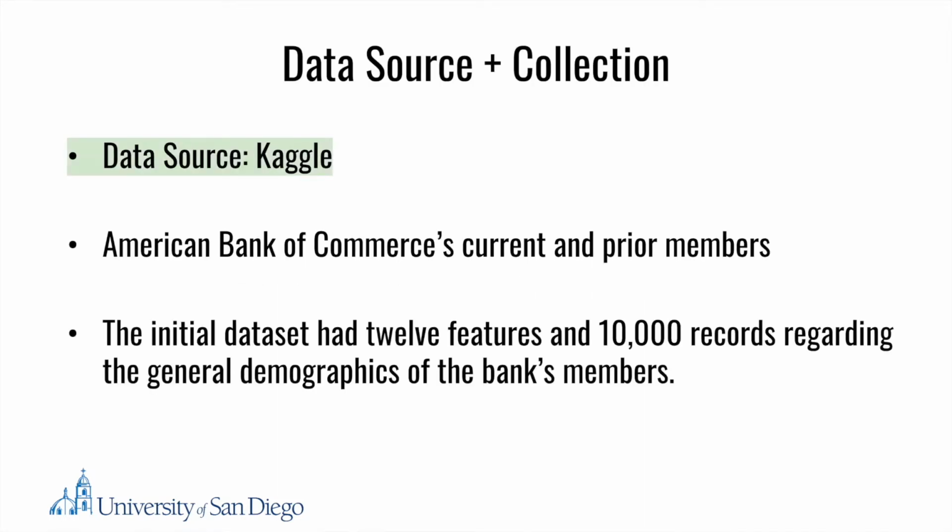The data for this analysis was sourced as a raw CSV from Kaggle. The data did not have any prior pre-processing, and it was initially collected through American Bank of Commerce's records. The initial dataset had 12 features and 10,000 records regarding the general demographics of the bank's customers as well as their involvement in the bank.